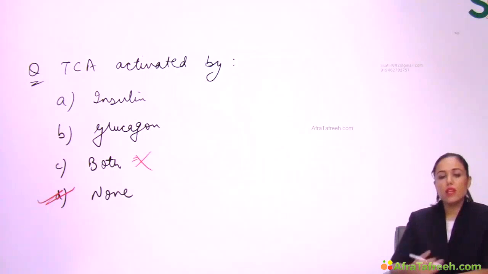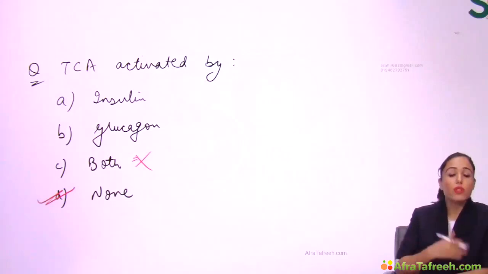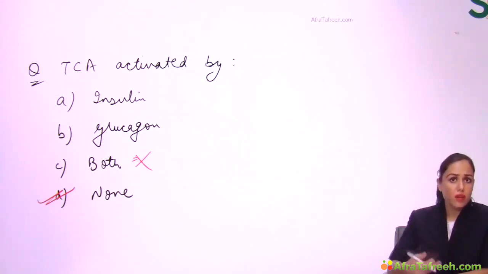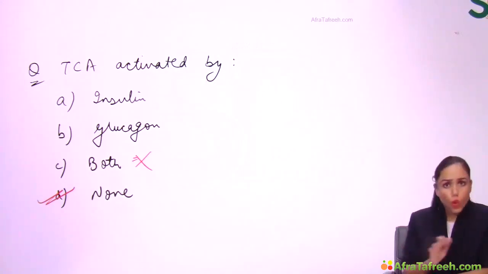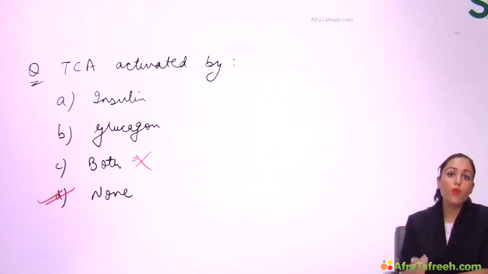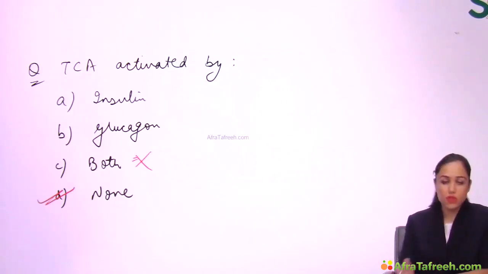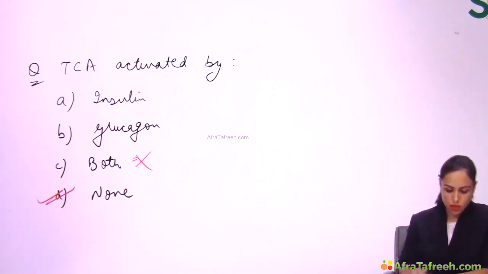See, when I say TCA is activated by insulin, it would mean that when we are in fed state, when we are eating food, then TCA will occur. And if I say it is activated by glucagon, then it would mean that TCA is occurring when we are in fasting state. But no, TCA does not depend on our food status. It is a vital cycle for the cells. It will always occur, does not depend on food status.